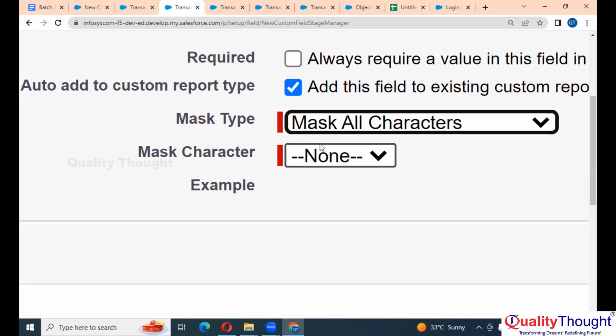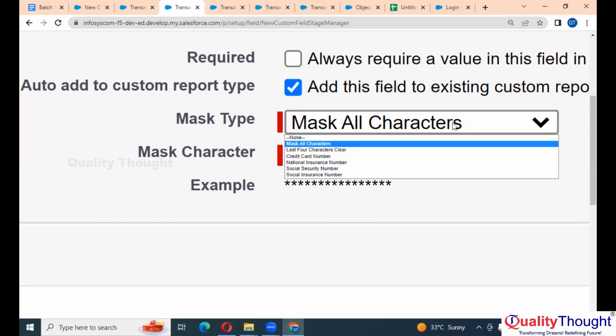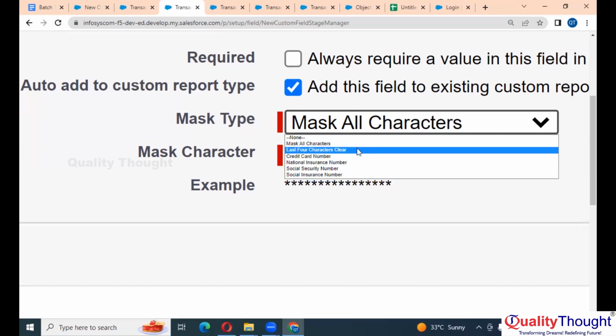Here, the mask character is of 2 types. One is star, another one is X. Let's say star. Here, all the characters will be in stars. Okay, let's say I don't want to mask all the characters. Last 4 characters clear. Until the last 4 characters you are able to see.